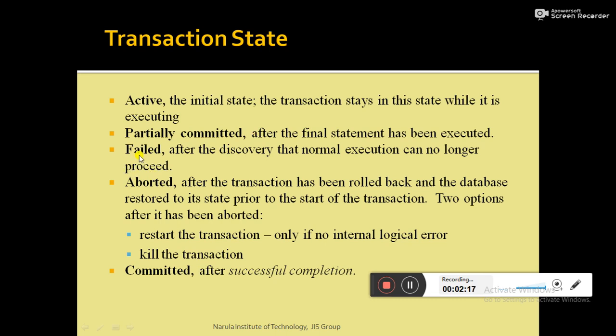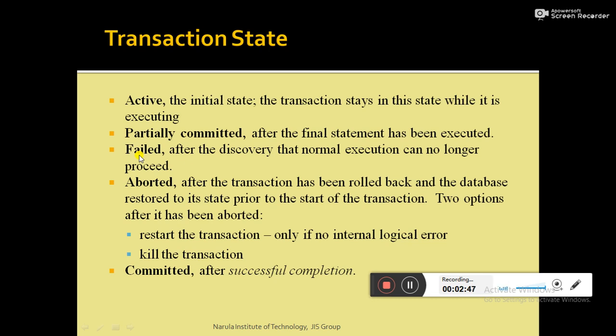Now in real life, not every transaction is able to complete its execution successfully. Some transactions fail to execute successfully. They fail at an intermediate point of time. We have already discussed why a transaction fails in my last lecture. The transaction may fail due to hardware failure, software failure, system crash, or power failure.